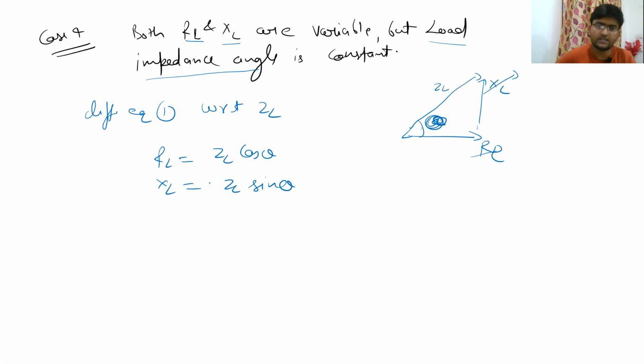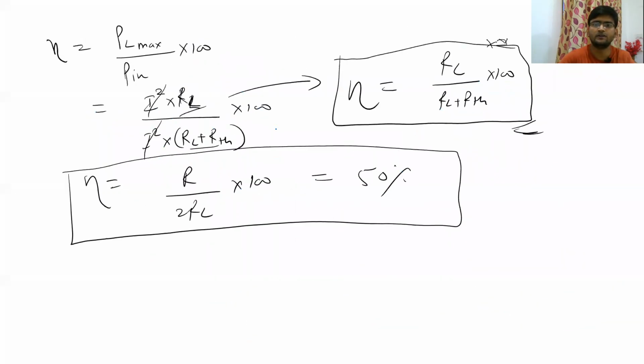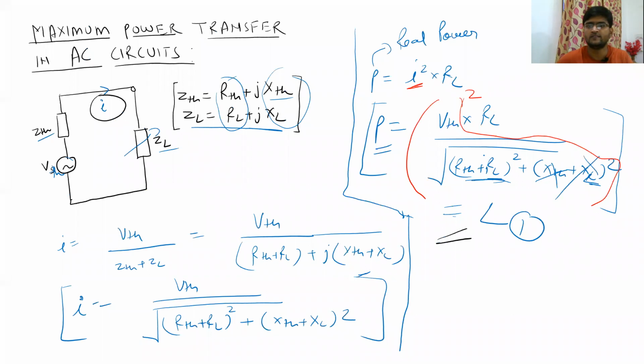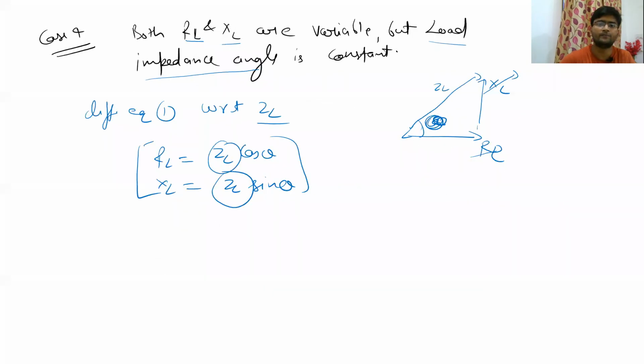So if you differentiate equation 1 with respect to ZL, after putting the values of RL and XL in the form of ZL, if you go to equation 1 here, you will see RL and XL. So you can replace these values in the form of ZL cos theta and ZL sin theta.